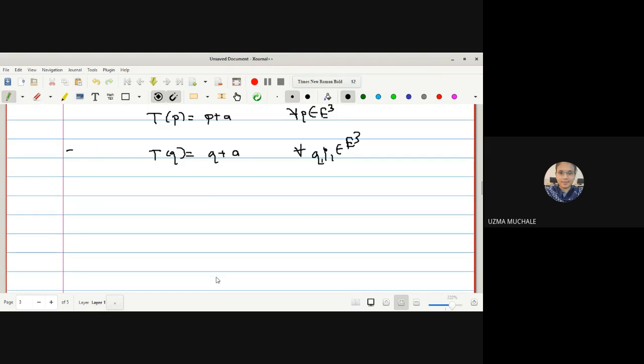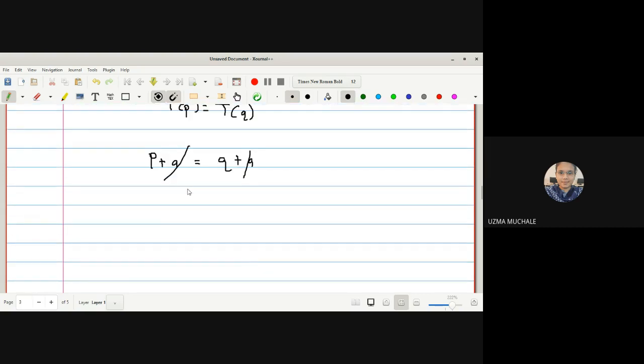To prove 1-1, what do we do? Firstly, let us assume that TP is equal to TQ, okay? And then by the mapping itself, P plus A is equal to Q plus A. A is a constant non-zero term, so it can be cancelled out.